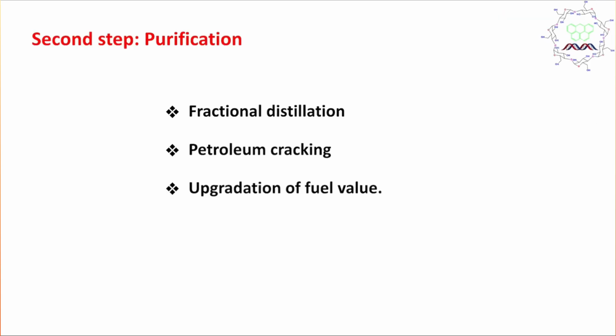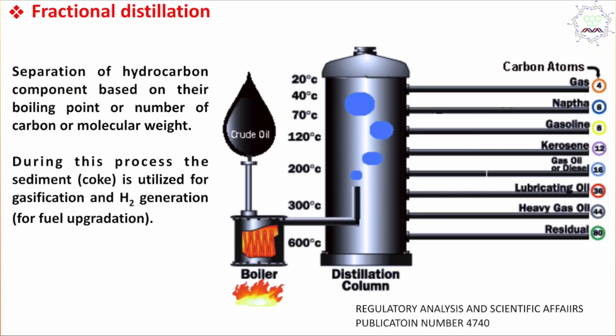Fine. So after separation, how is it purified? Through three steps: fractional distillation, petroleum cracking, and upgradation. Let's discuss step by step. From the name you can understand, fractional means stepwise, and distillation. How? Based on the difference of molecular weight. Low molecular weight boils easily at low temperature, so they are collected in the top portion, and higher molecular weight is collected in the down portion.